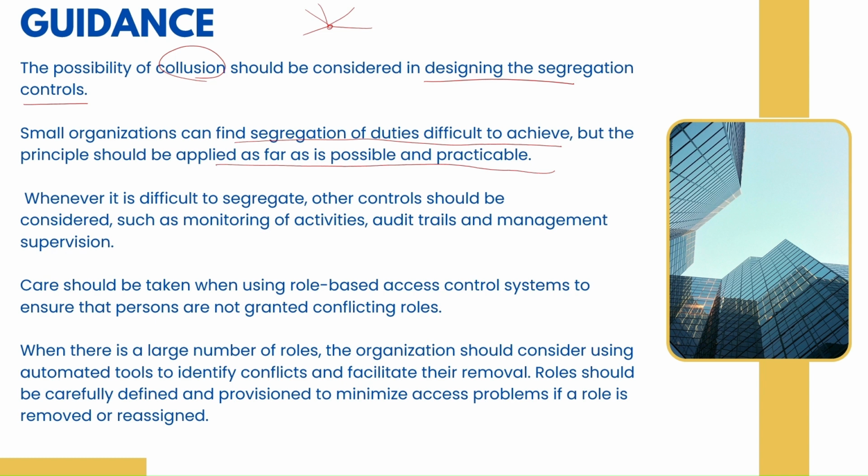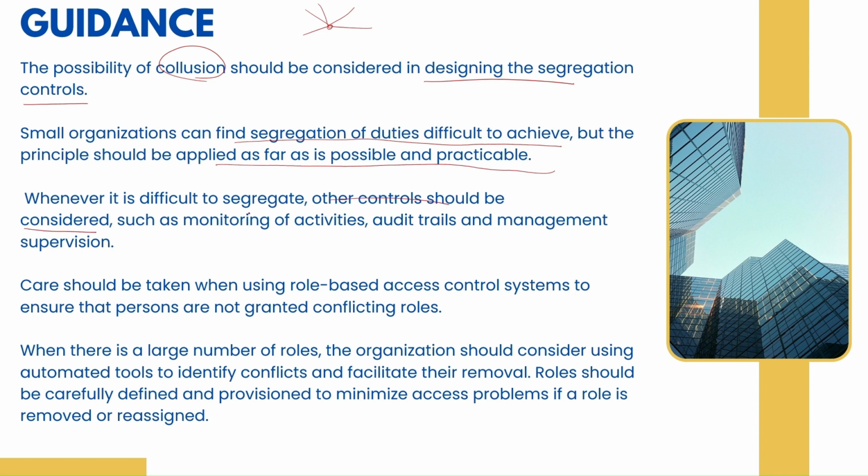In that case, ISO standards say that we understand that in a small organization it is difficult, but try to implement this standard as much as possible. We will talk about this in detail, what a small organization should do, in the coming slides. But for now, understand that it says as far as possible and practicable, please try to implement segregation of duties. Whenever it is difficult to segregate, other controls should be considered.